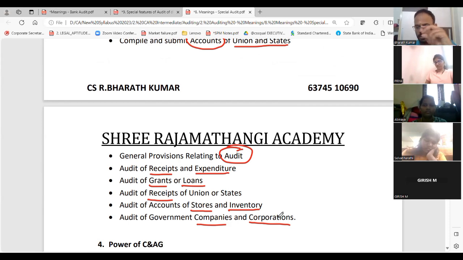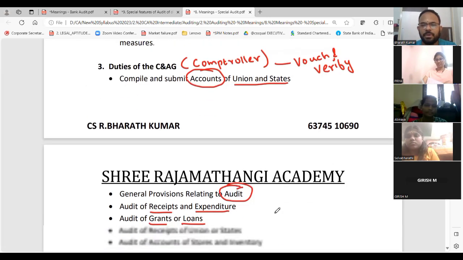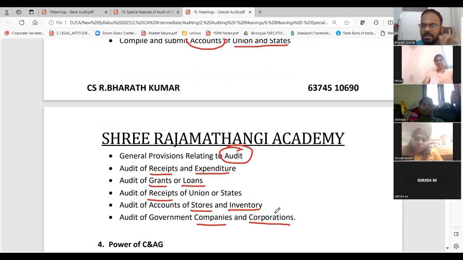List it down. So when you read this particular chapter, go to your respective RTP, MTP. Why I am telling this again is because they will pick questions directly from there also. Okay, this and all is your basic duties. Accounts, audit, receipt, expenditure, grant, loan, receipt, stores, inventories of government. You should understand how big the stock will be for a government.